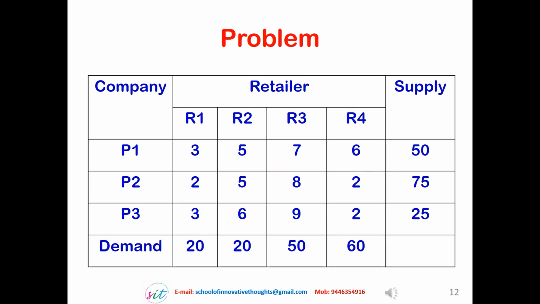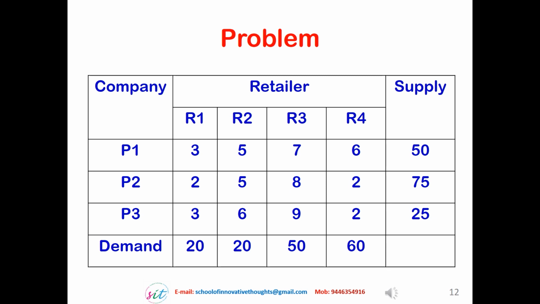Here, the problem is given as a matrix. The available supply from the source P1 is 50, from P2 it is 75, and from P3 the availability is 25. You can see the retailers R1, R2, R3 and R4 require 20 units, 20 units, 50 units and 60 units respectively.